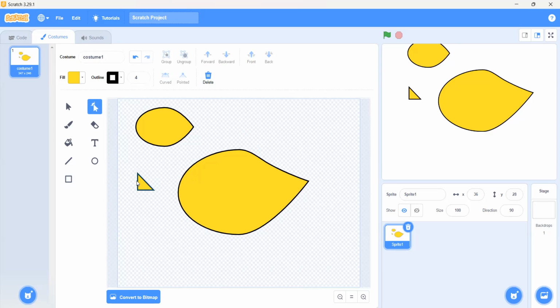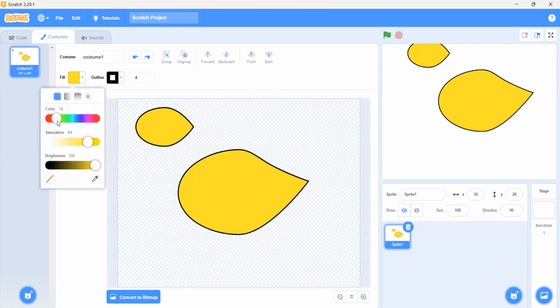Okay, Mina, do you understand what we have done here? Yes, to draw. Now we can select the color of the beak. What should be the color of the beak? Dark orange. So from here, where can we get the dark orange? Is it good or not? It is good.